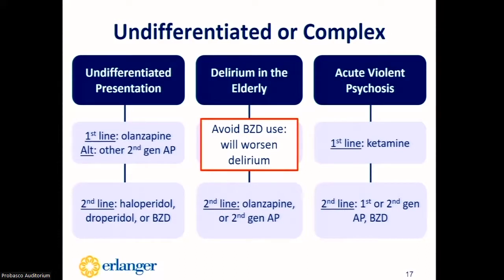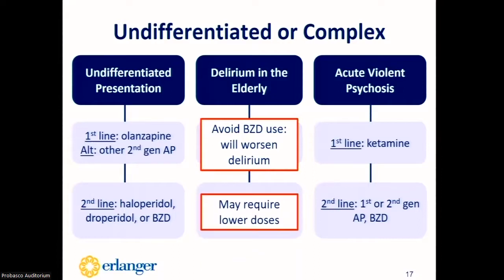Also, elderly patients may require lower doses due to their slower metabolism of medications. If the patient is experiencing acute violent psychosis, the first-line option is ketamine, which has shown great benefit in aggressive and combative patients in the ED. The second-line options would be either a first or second-generation antipsychotic or a benzodiazepine.